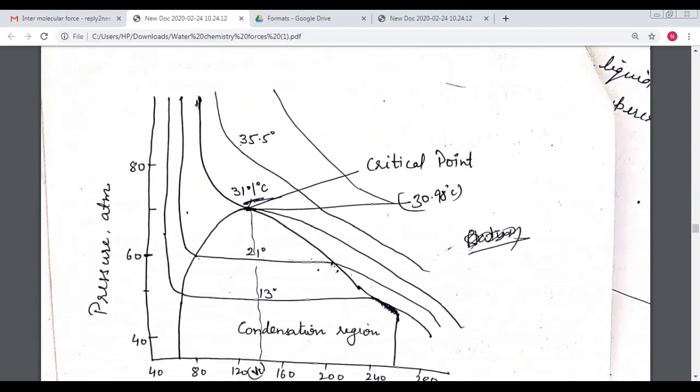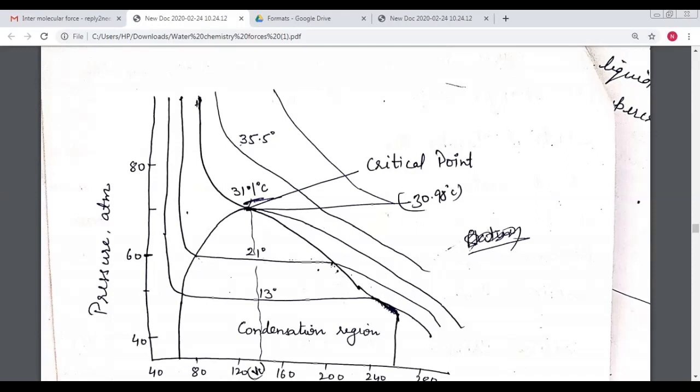At first, he took the temperature as 50 degrees centigrade. At 50 degrees centigrade, when we apply and increase the pressure, he saw that there is no change in the gas's condition. That means carbon dioxide is found in the gaseous condition at 50 degrees centigrade. So this is the isotherm. Now he reduced the temperature and came to 35.5 degrees centigrade.